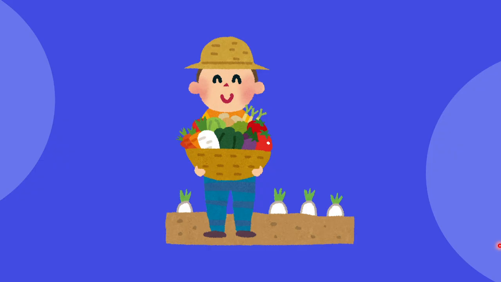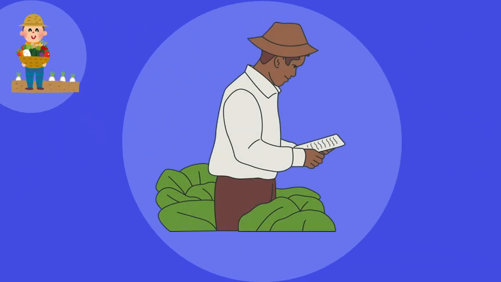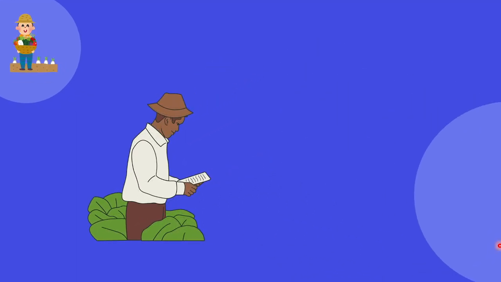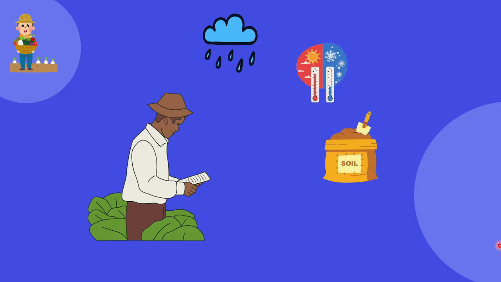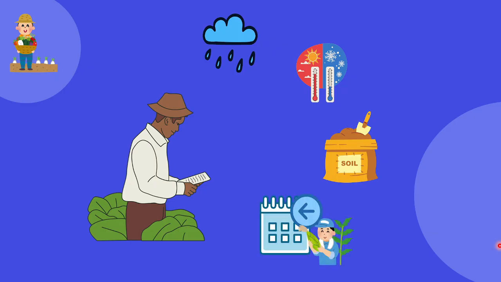Okay, now let's take a completely different example. Let's take an example from the agriculture side. Imagine a farmer, and the farmer has data about the rainfall. Also, he has data on temperature, soil conditions, and crop production altogether, right?